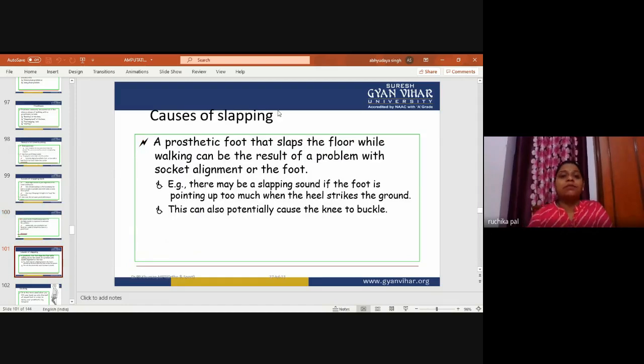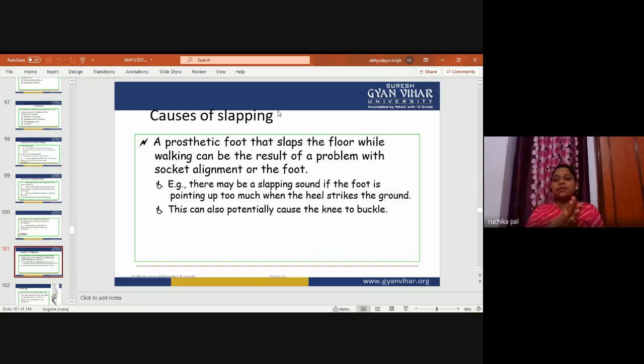Now, causes of slapping. We have knee buckling and knee snapping. What happens in the cause of slapping? A prosthetic foot that slaps the floor while walking can be the result of a problem with socket alignment of the foot. The main thing is that the physiotherapist or the occupational therapist who is making the prosthesis according to the stump must align it correctly. For example, there may be a slapping sound if the foot is pointing up too much when the heel strikes the ground.